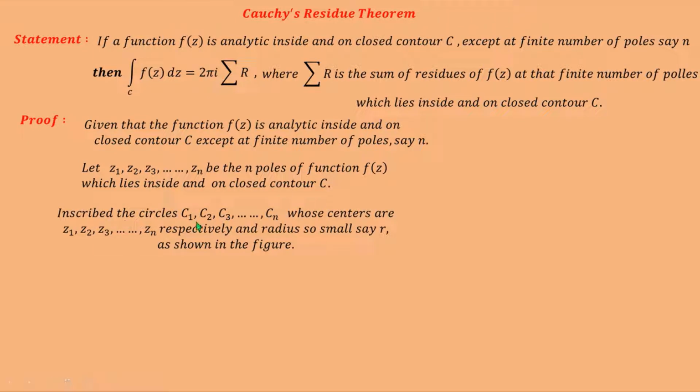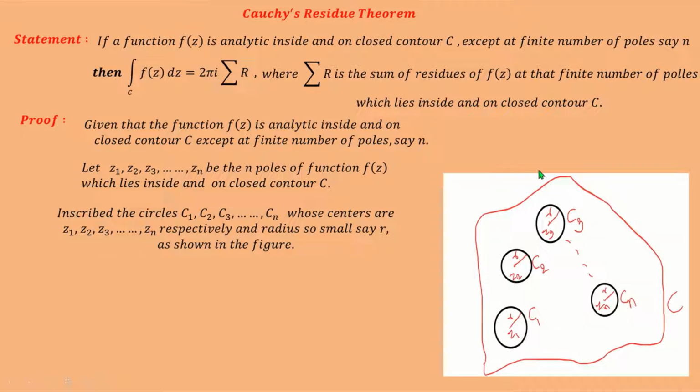Inscribe the circles C1, C2, C3, ..., Cn whose centers are z1, z2, z3, ..., zn respectively and radius so small, say r, as shown in the figure. See this figure. This is the closed contour C. Z1, Z2, Z3, ..., Zn are the n poles of that function f of z. So inscribe the circle C1 whose center is Z1, radius r which is very small.